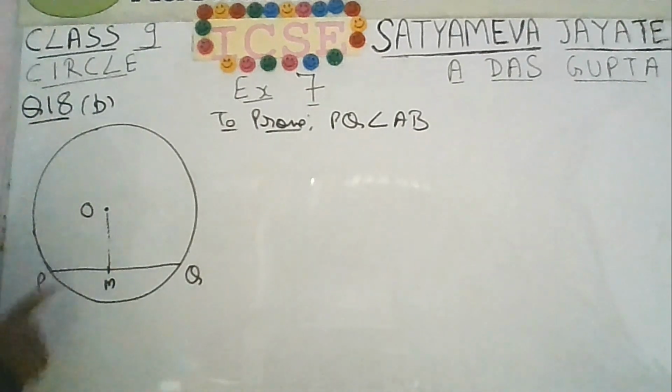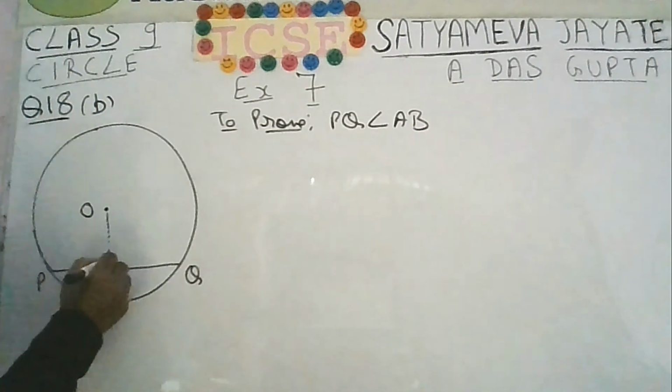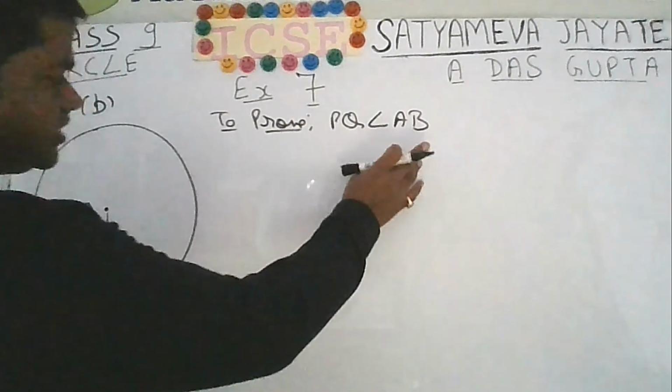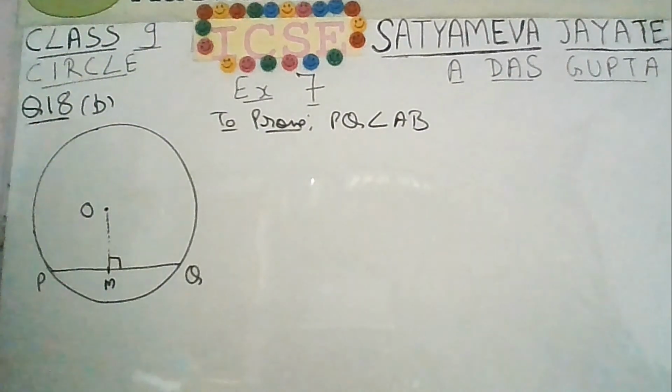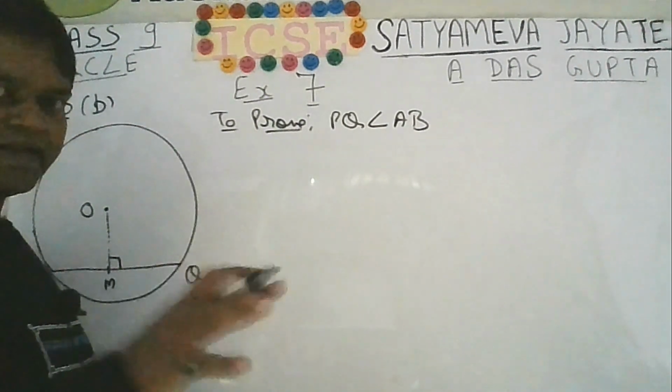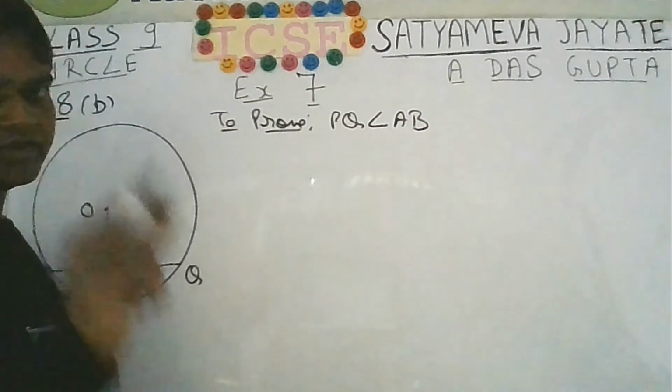If you join the center with the midpoint, this angle will be 90 degrees. Now we have to prove that PQ is less than AB. So AB is any other chord. Nothing has been given in the question regarding the other chord. Only thing written is any other chord.